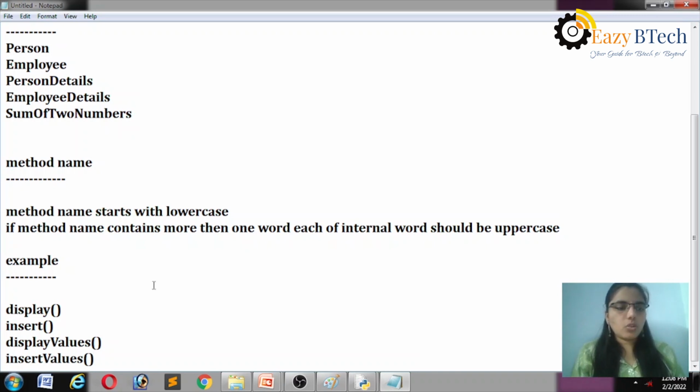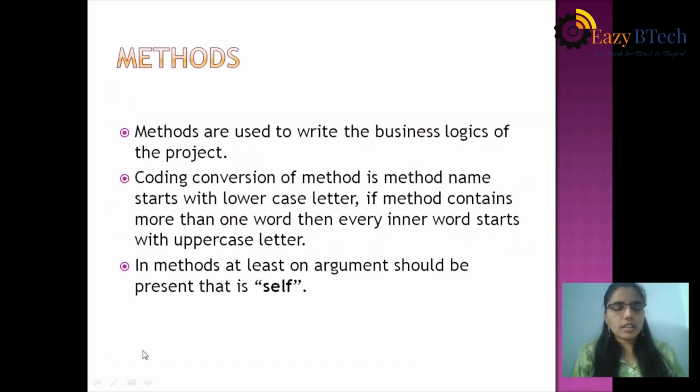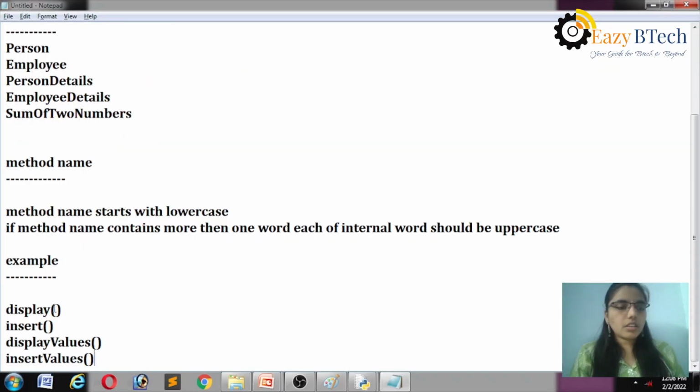So this is about method and class names. In methods, at least one argument should be there, that is nothing but self, like this.